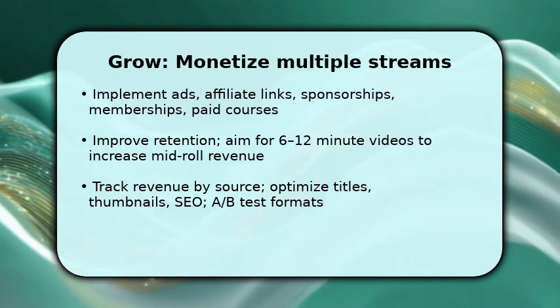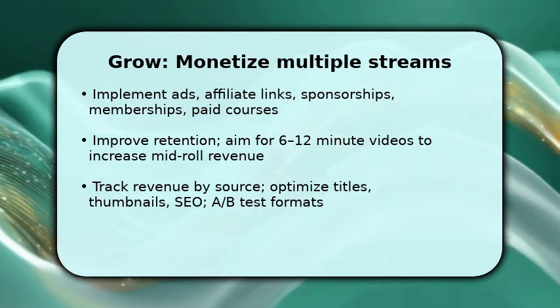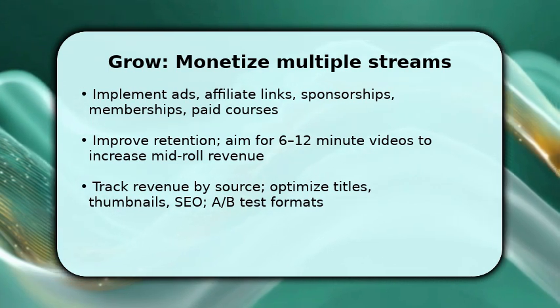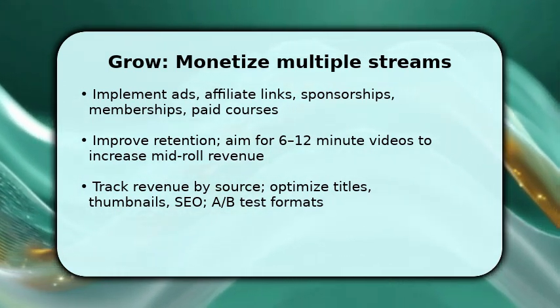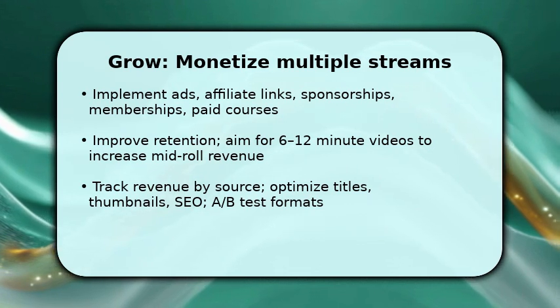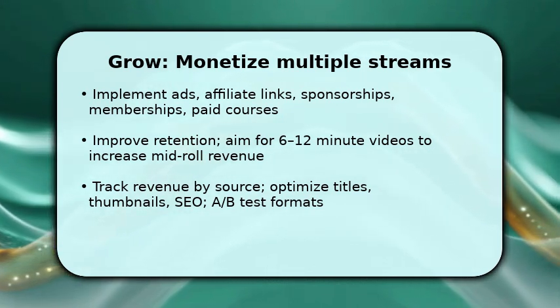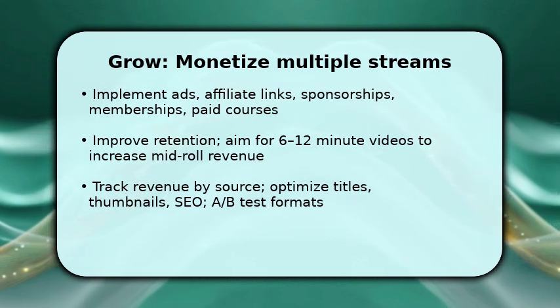Longer videos, 6 to 12 minutes, unlock mid-roll ads and lift RPM. Make sure to A/B test thumbnails and titles and tag content for discoverability. Track revenue per source weekly so you can double down on the highest ROI tactics rather than guessing.